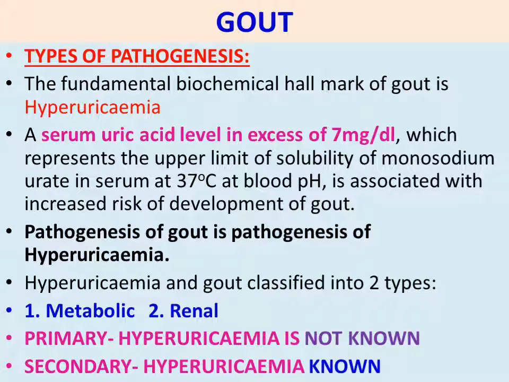Next, pathogenesis. The fundamental biochemical hallmark of gout is hyperuricemia.